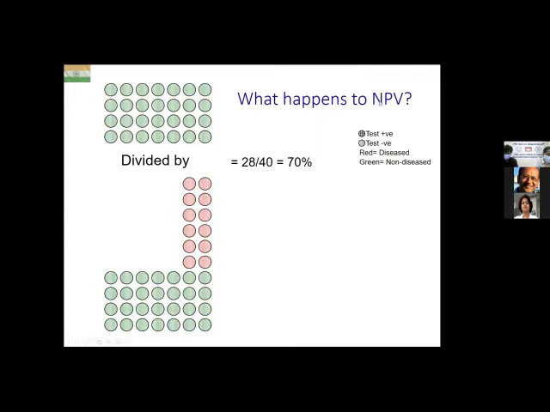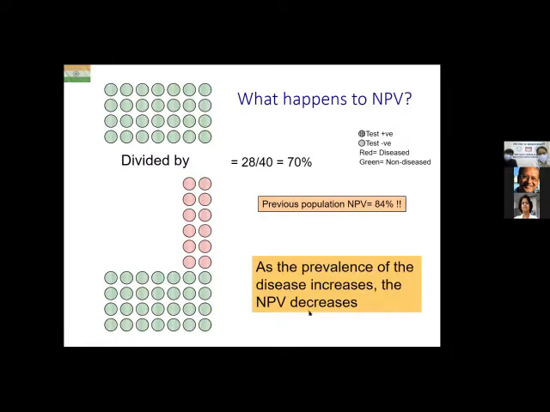What happens to negative predictive value? So I now take this new population. The test negatives are in the denominator. The true negatives are in the numerator. 28 by 40, 28 circles by 40 circles, which is 70%. Remember, in the previous population, negative predictive value was 84%. So it has dropped now in this population. So what did we learn? As the prevalence of the disease increases, the negative predictive value of the test decreases.